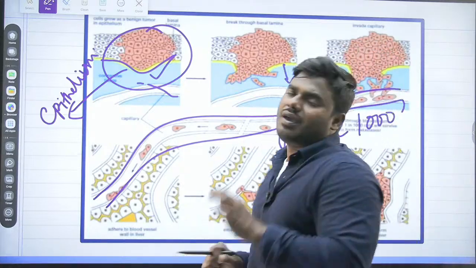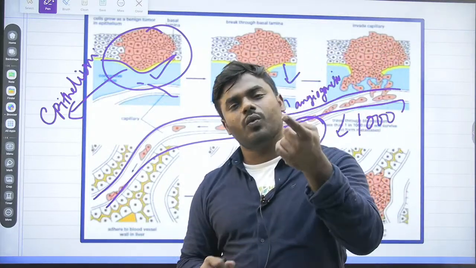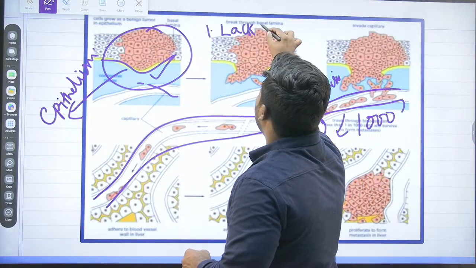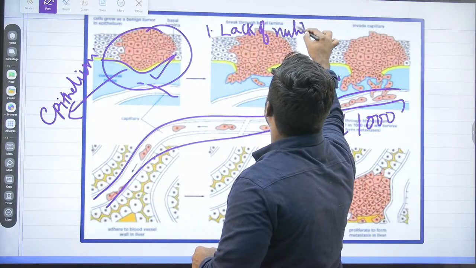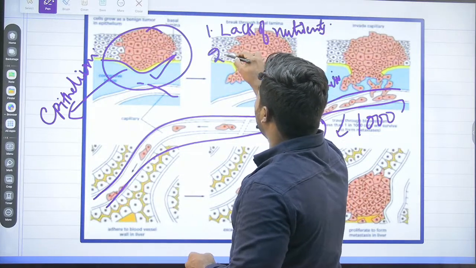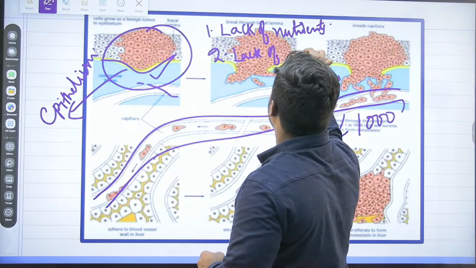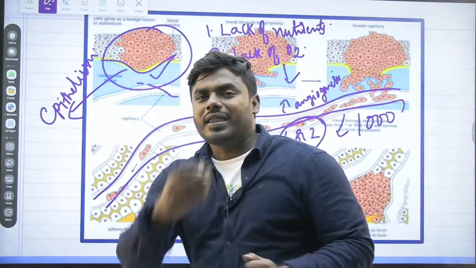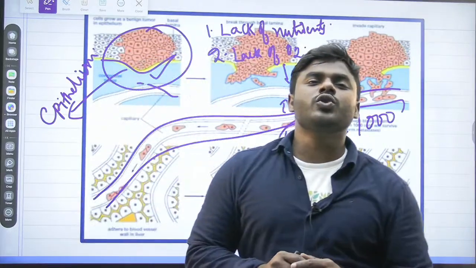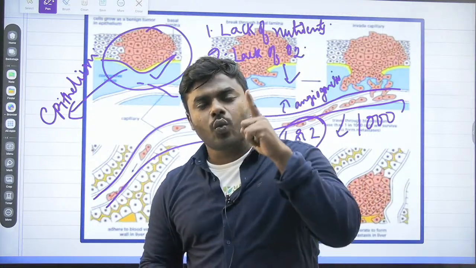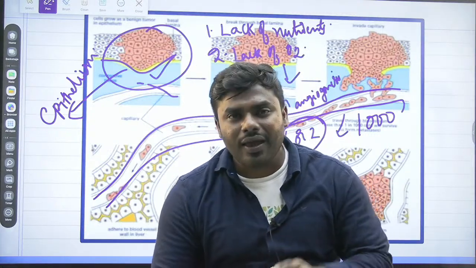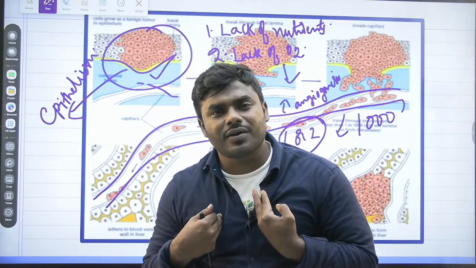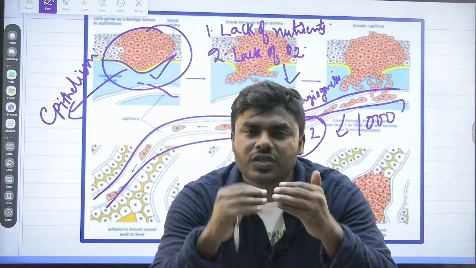Now you can ask me, what is the reason out of 1,000 cells why only 1 or 2 cells are surviving? You can understand the reason is lack of nutrients. Lack of nutrients. Very important. Lack of oxygen. This is most important. That's why scientists used to say that doing fasting once in a week is really healthy. Why? Because when we are under fasting condition, what is the level of oxygen in our cells? It will never be high. It will always be low.